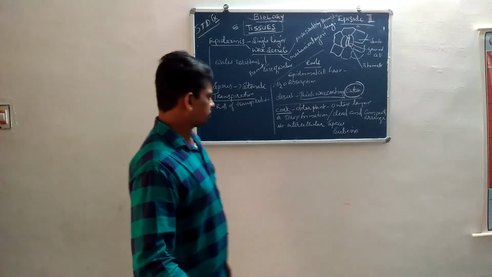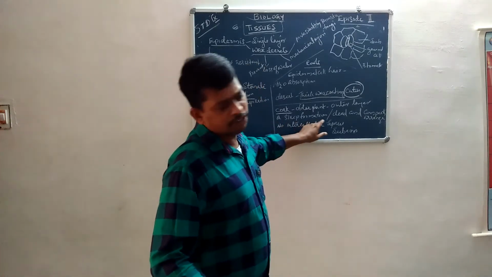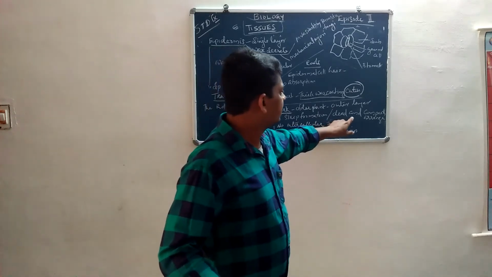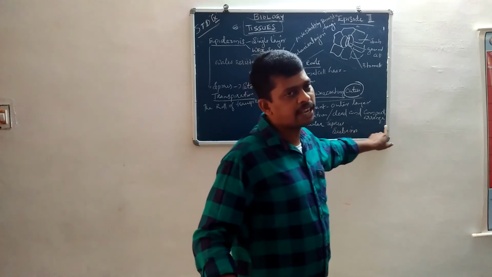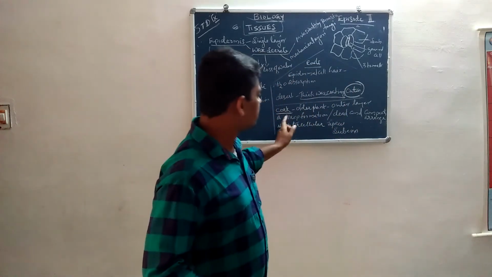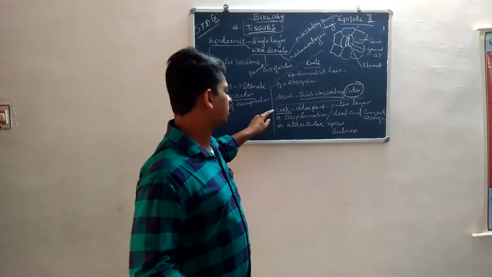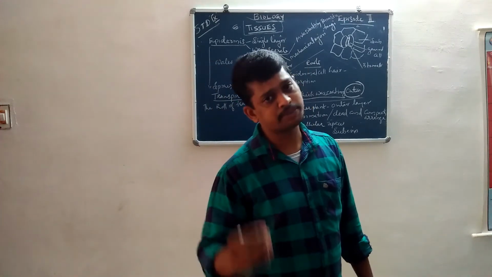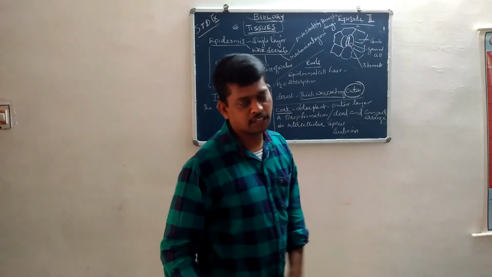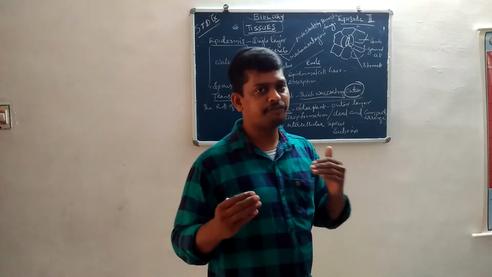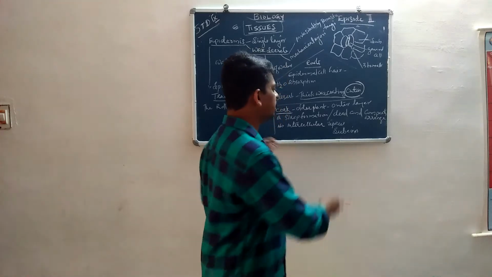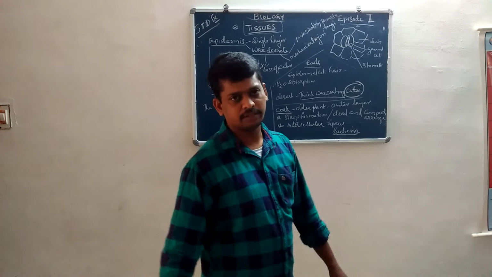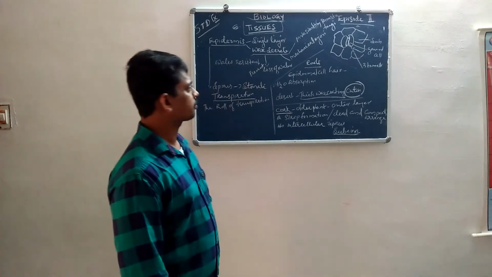Then a strip was formed of cells that are dead and compactly arranged. This type of cells is known as cork. They have no intercellular spaces. But they are filled with a substance called suberin. Suberin is filled in the cork.